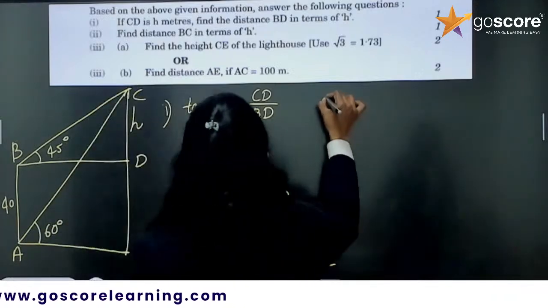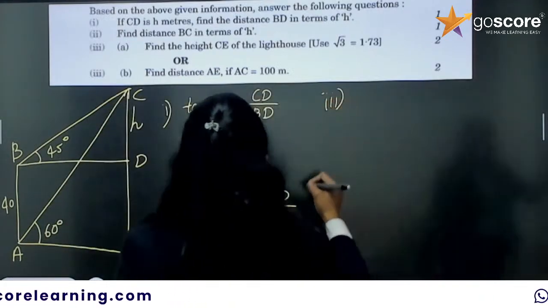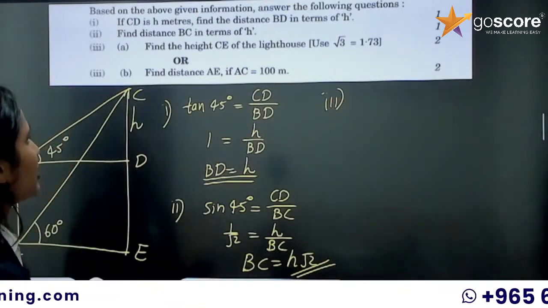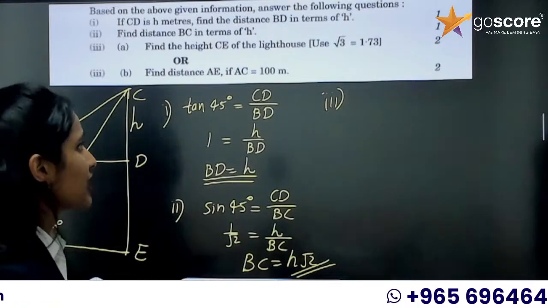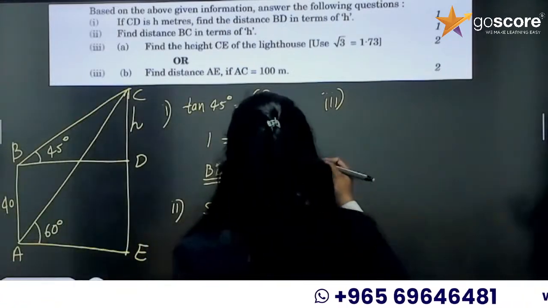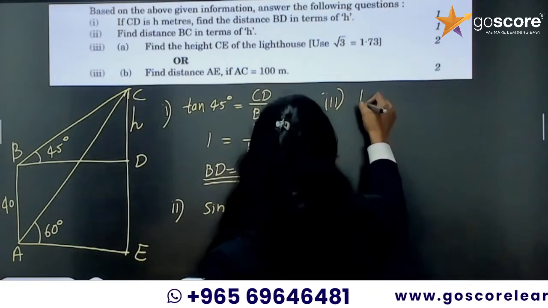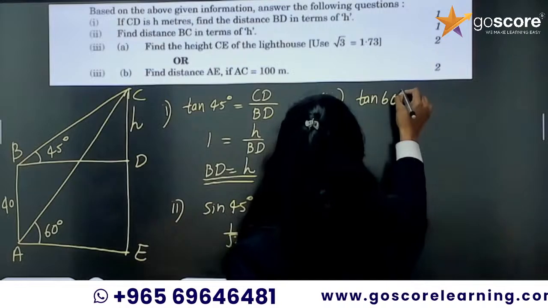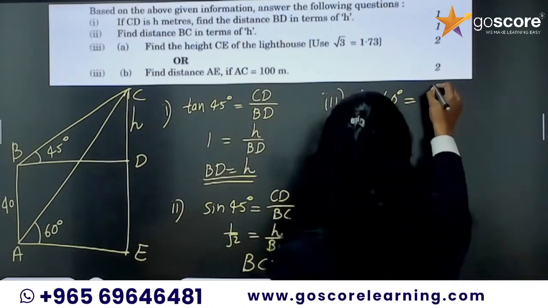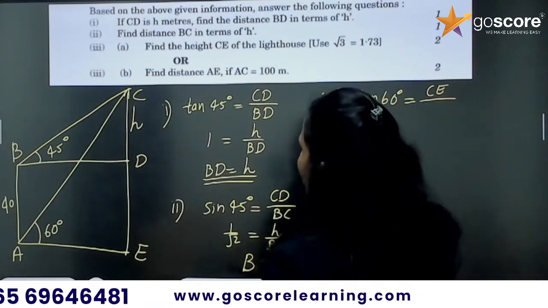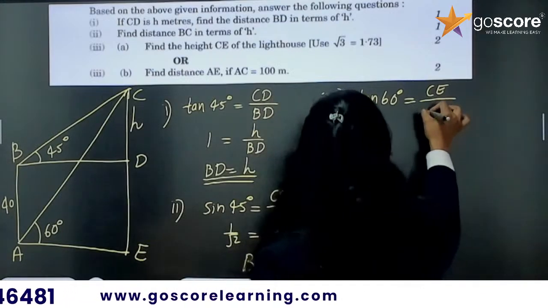Now third question, find the height CE of the lighthouse. Use root 3 equal to 1.73. It is a 2 mark question. So I am going to take tan 60. Tan 60 is equal to opposite CE divided by adjacent AE.